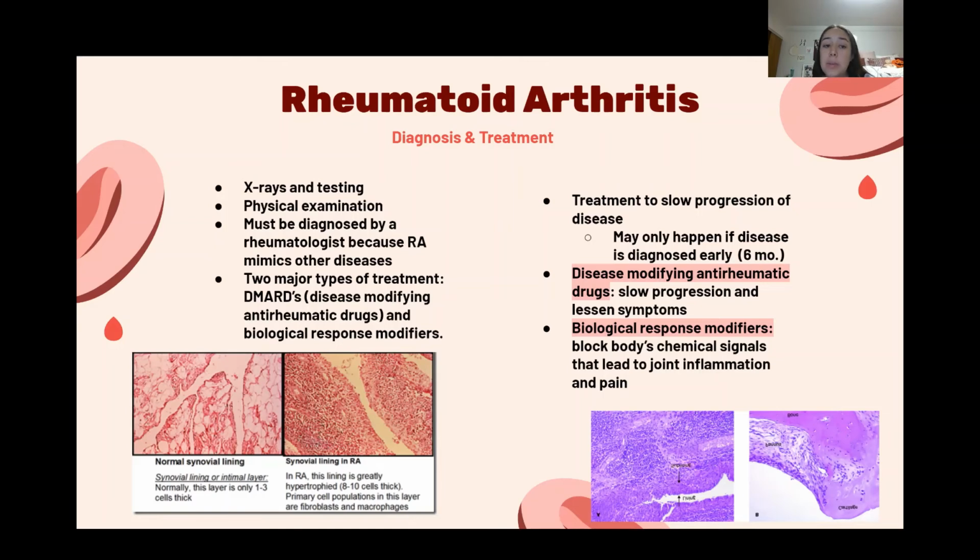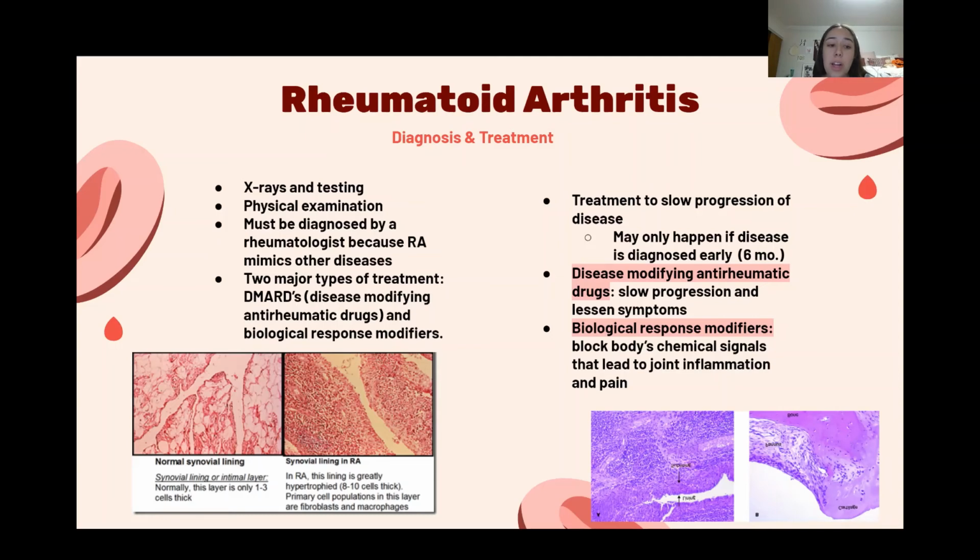These work by subduing the immune response that causes the body to attack its own joint cells, by basically holding back the B and T immune cells. It also subdues the inflammatory response, which causes the swelling and pain that is seen in rheumatoid arthritis. Common DMARDs are methotrexate and leflunomide.